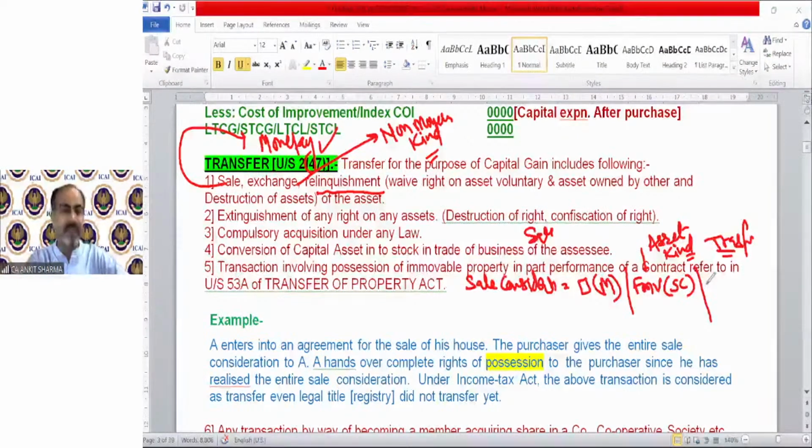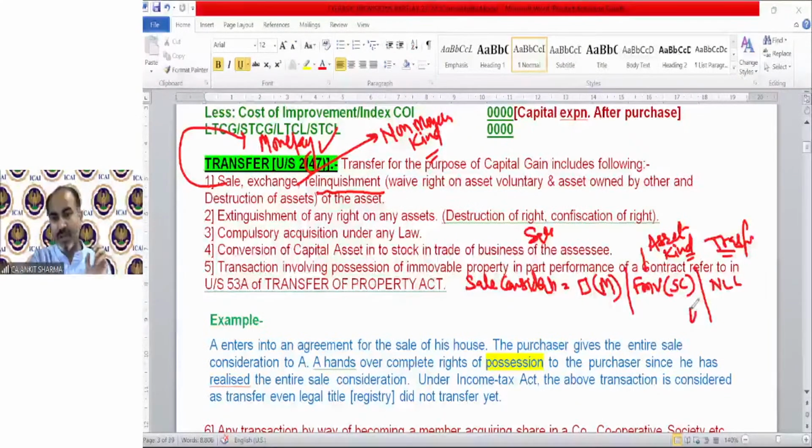The problem is this: if I transfer my jewelry to someone for free, whatever I receive is technically nil, because I gave that property by way of gift or will. So in relinquishment there is technically no sale consideration; it will be zero.